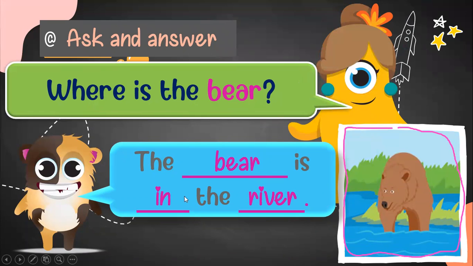The bird is in the river. Now let's see another example. Miss Danai must pay close attention to the next picture in order to not make any mistake. Let's see.